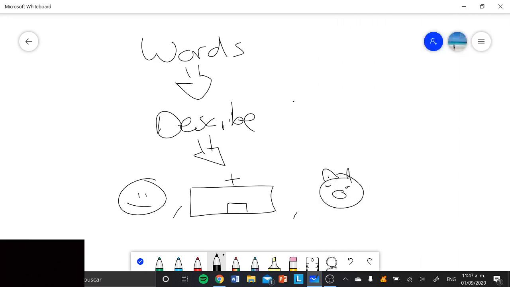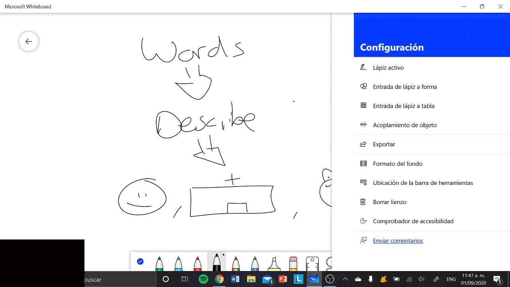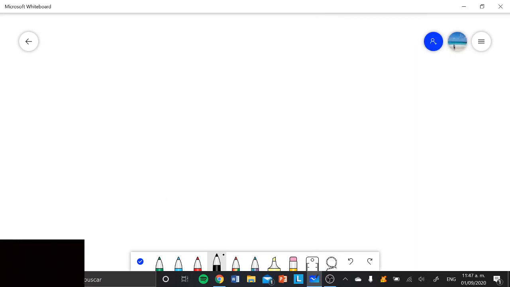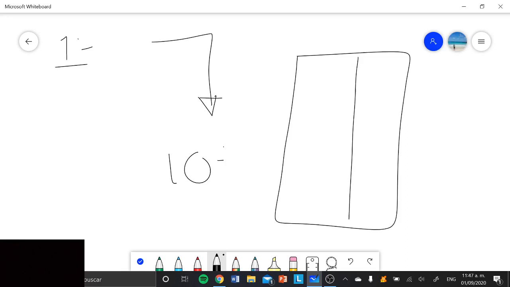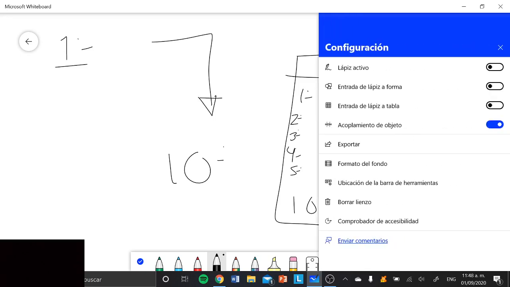Recuerden que pueden hacer pausas en el video cuando quieren hacer sus notas. Entonces, in this case, we are going to make a list from the number 1 until the number 10. Vamos a hacer una lista from the number 1 until the number 10 in our sheet of paper, and we are going to divide it in two parts. Vamos a dividirla en dos partes. 1, 2, 3, 4, 5, 6, 7, 8, 9, 10 until the number 10 hasta el número 10, y we're going to divide it into parts. Lo vamos a dividir en partes número 2, okay? Parte 1, part 1, and part number 2, okay? So, supongo que ya lo están haciendo, entonces let's start.